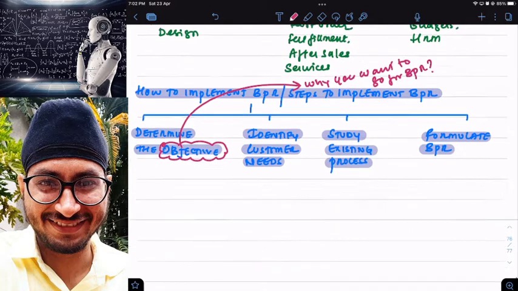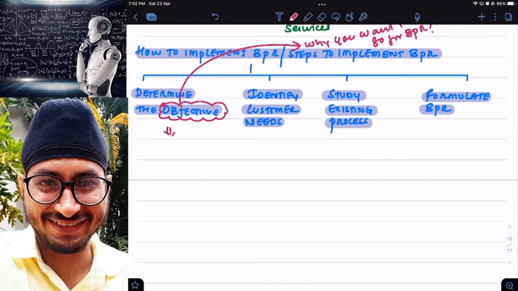In simple words, objectives are the results desired from BPR. Let us say what result I want after BPR: maybe a reduction in cost or an increase in performance, or an increase in quality, or better provision of customer service. Why exactly do I want to go for BPR?